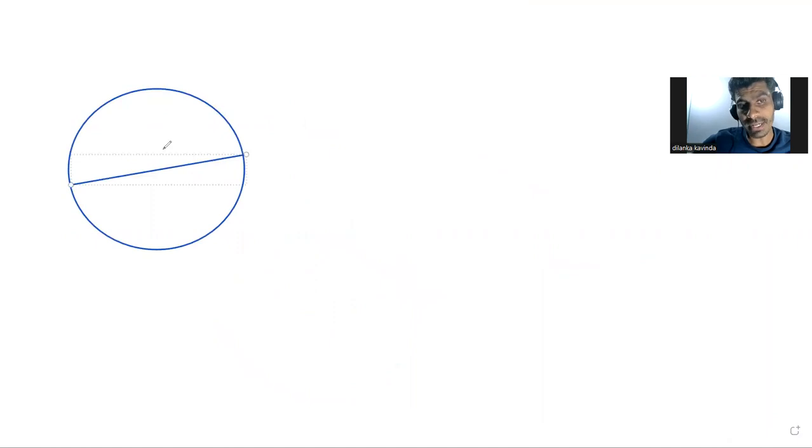There must definitely be an O, otherwise we can't find that it is a radius. Because a semicircle means it should definitely pass through O, the center point. If it doesn't pass through the center point, we can't decide whether this is a semicircle or not.